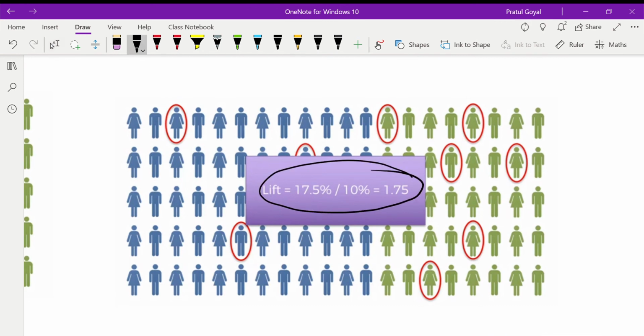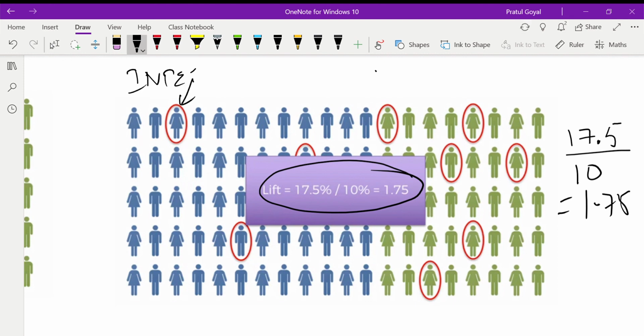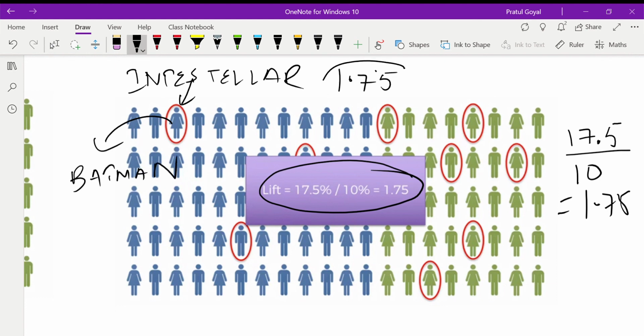So you can understand the lift this way: we calculated the lift using the parameters, where 17.5 was my confidence and 10% was my support. So I got 1.75. Let's say this was one user who was watching Interstellar. Now, what will be his likelihood to watch Batman? It would be 1.75 times as compared to any movie. That is the intuitiveness behind this algorithm.